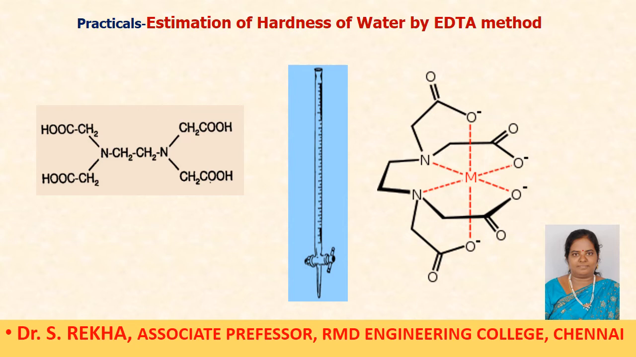What is EDTA? EDTA is ethylene diamine tetraacetic acid. On the left side you can see one ethylene group and two amino groups with four acetic acid groups attached to it. So this is the structure of ethylene diamine tetraacetic acid. This EDTA forms a strong complex with metal. The structure is given on the right side. See, it forms with metal, six ligands are bonded. So it forms a strong complexing agent with metals. So EDTA is used in extraction of many metals because it forms a strong complexing agent.